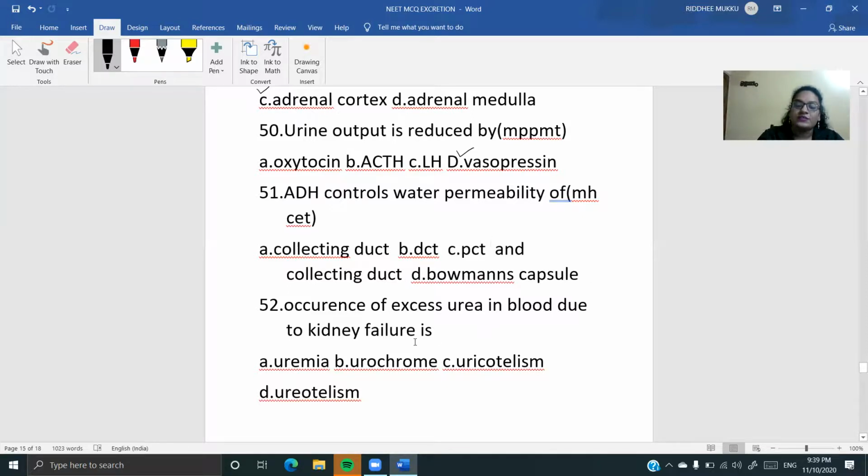Okay. Next question, see: occurrence of excess urea in blood is called as what? Uremia, right? So we saw this one also. This option is the correct answer.